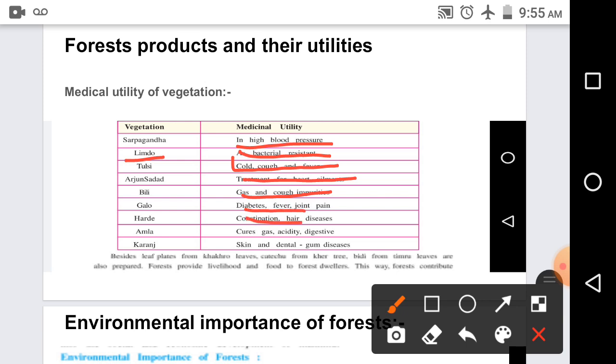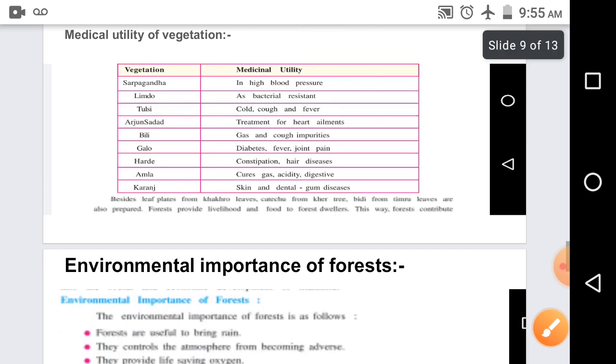Herde is for constipation and hair disease. Amla cures gas, acidity, and the digestive system. And the last is Karanj. It is used for skin and dental, that is, gum disease. Besides, the leaf of kakro leaves, catechu from care, and bidi from timbru leaves are prepared. So forests provide livelihood and food to forest dwellers. This way, forests contribute to the social and economic development of mankind. So we have seen the forest products and their utilities.